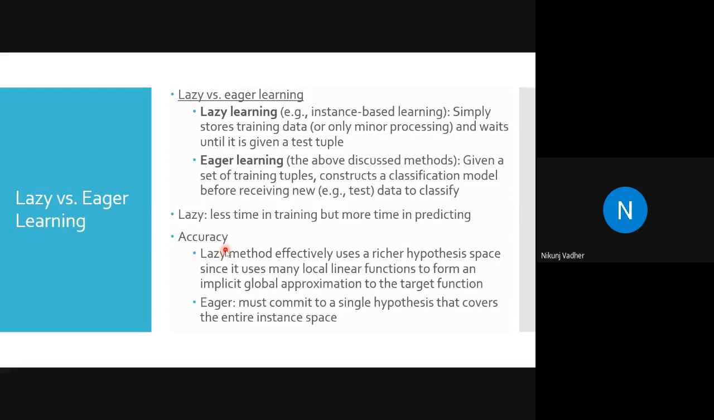So, the lazy method effectively uses a richer hypothesis space, since it may use local linear functions to form an implicit global approximation to the target function. In simple words, it will use the entire data set for learning. If you add a new object, a new sample, into the data set, then it will consider the entire data set for the new calculation. While in eager, it is not like that. It must commit to a single hypothesis that covers the entire instance space, so it will be focusing on a specific or limited number of classes.